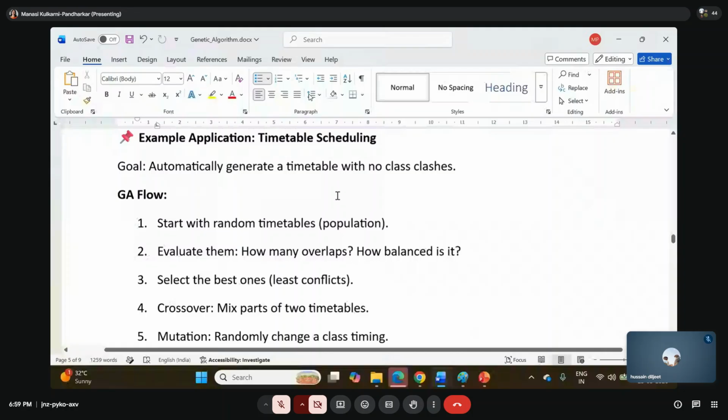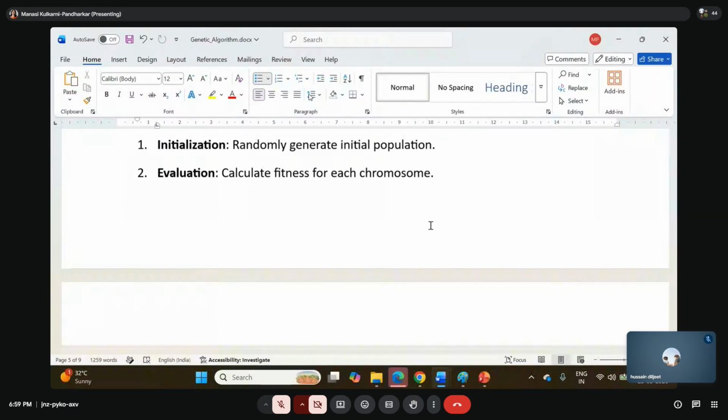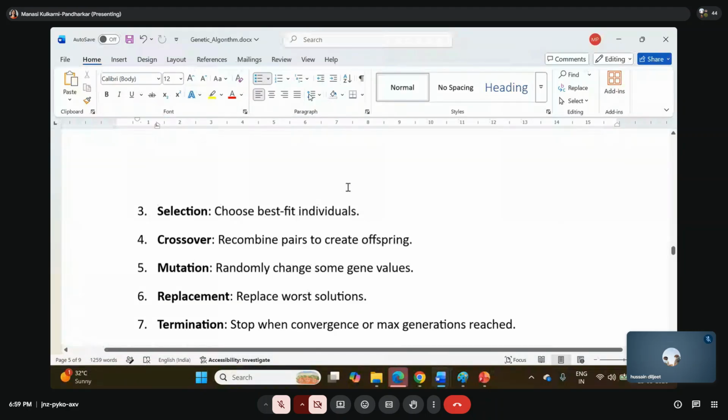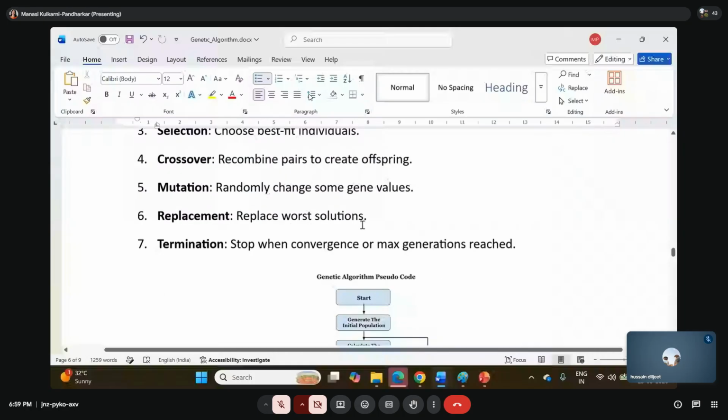Evaluation: calculate the fitness for each chromosome, that is, the quality of each solution in your population. Selection: choose the best fit individuals. Crossover: recombine the pairs to create offspring. Mutation: randomly change the gene values. Replacement: replace the worst solutions. Termination: stop when convergence or the max generation has been reached. So this is a genetic algorithm.